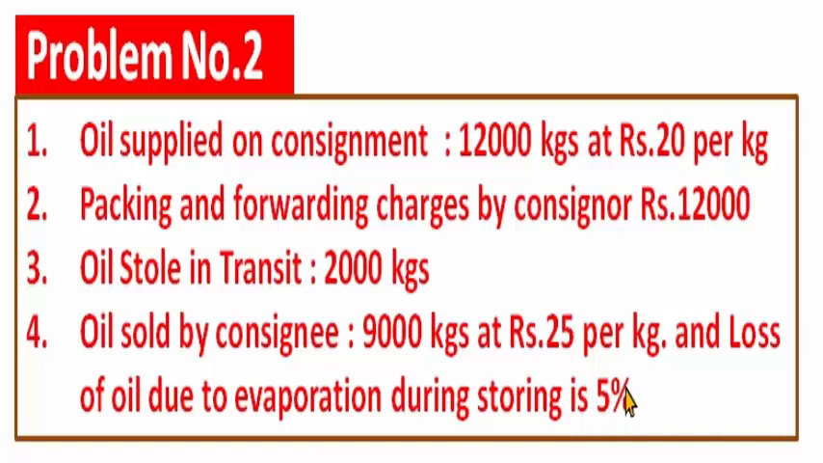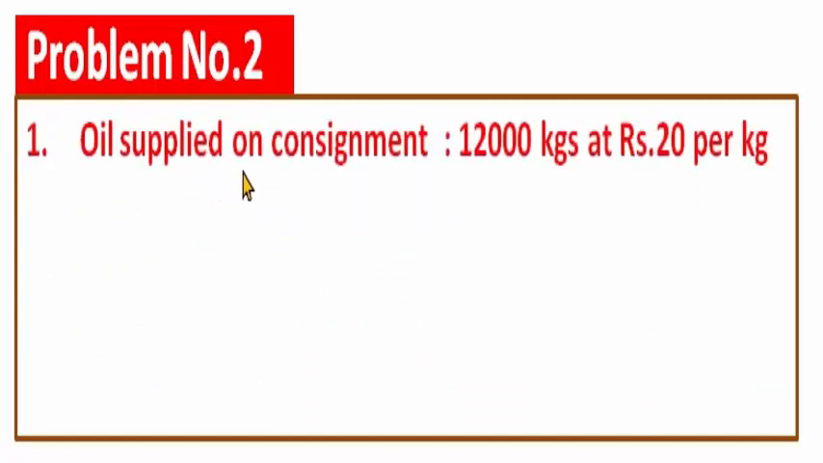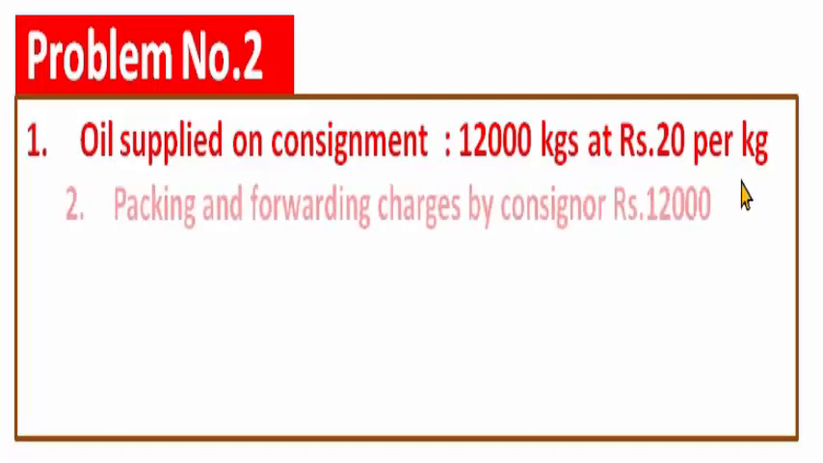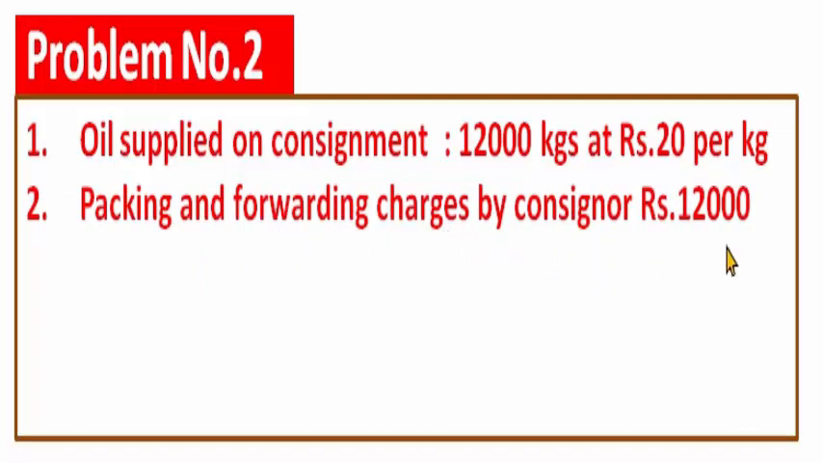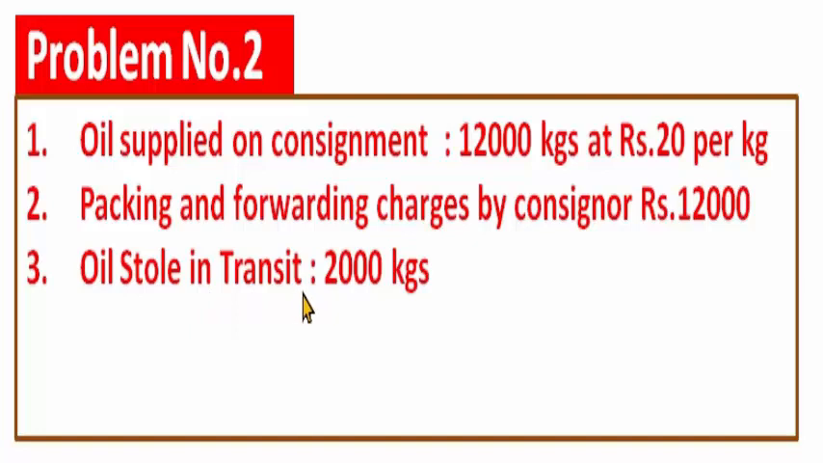Now we see this problem again, because if you understand the problem correctly, you can solve the problem at 50%. Oil supplied on consignment 12,000 kgs at rupees 20 per kg. Packing and forwarding charges by the consignor, rupees 12,000. Oil stolen in transit, 2,000 kgs.